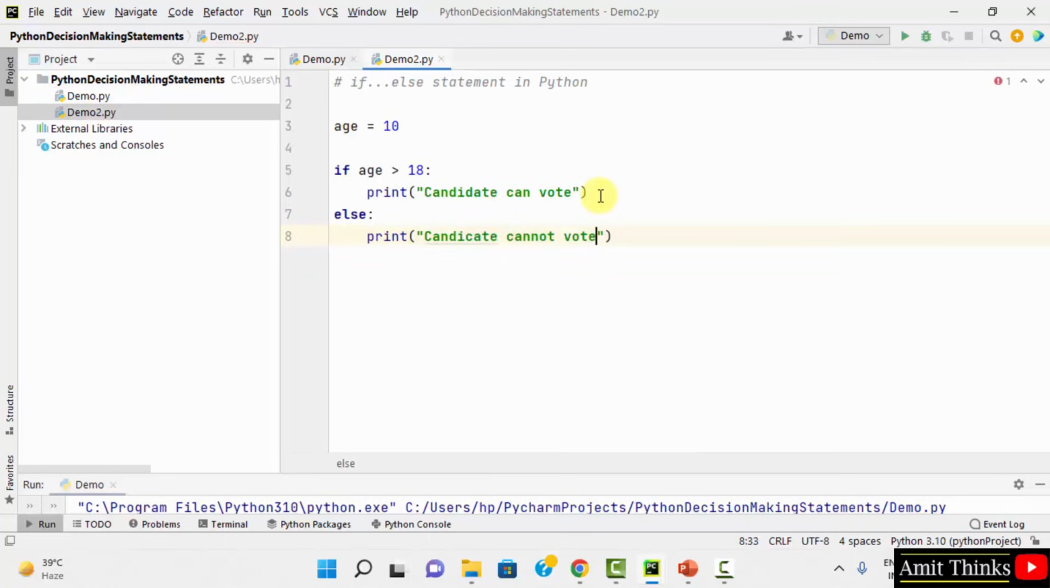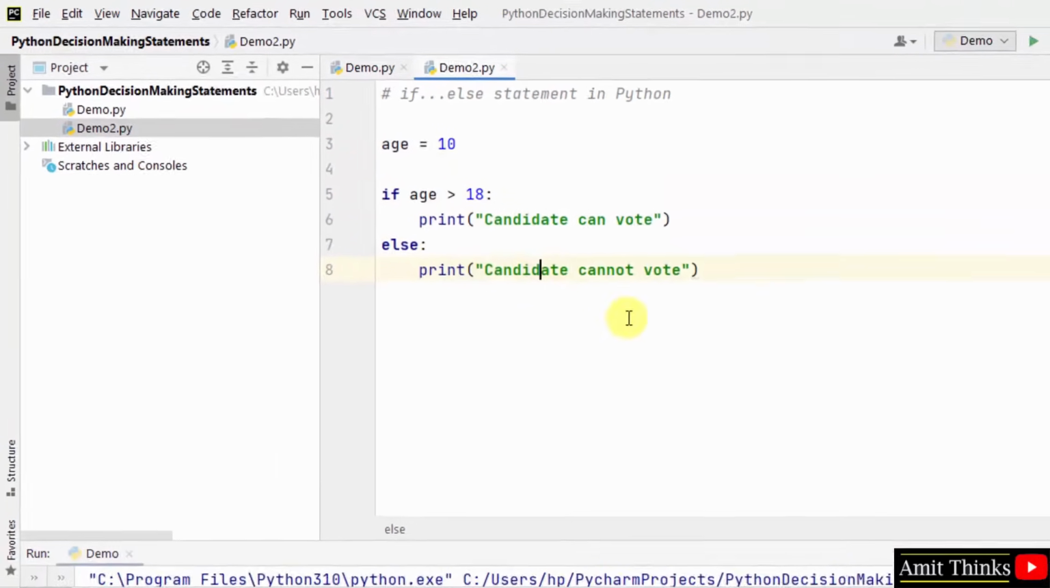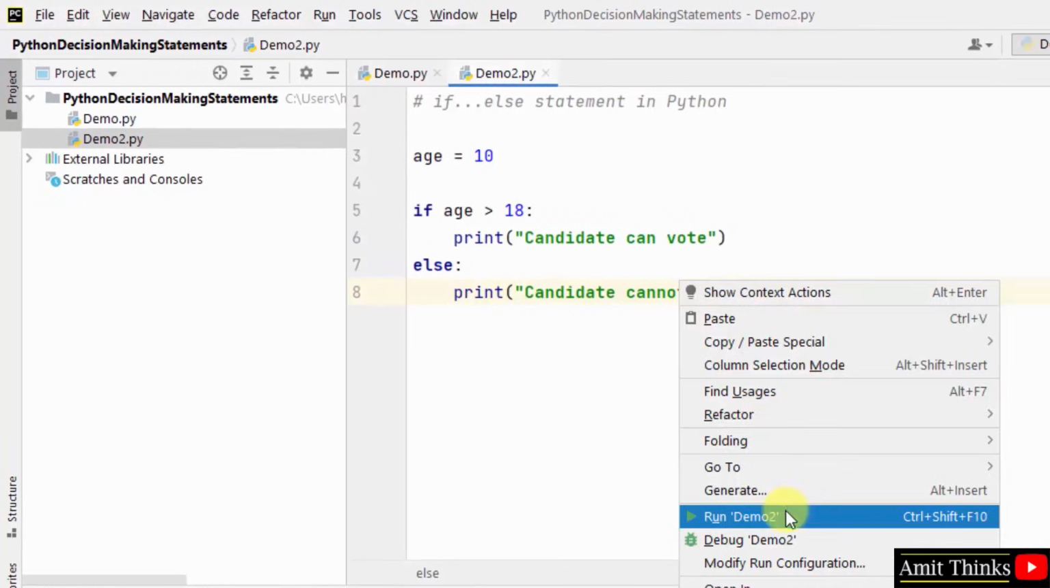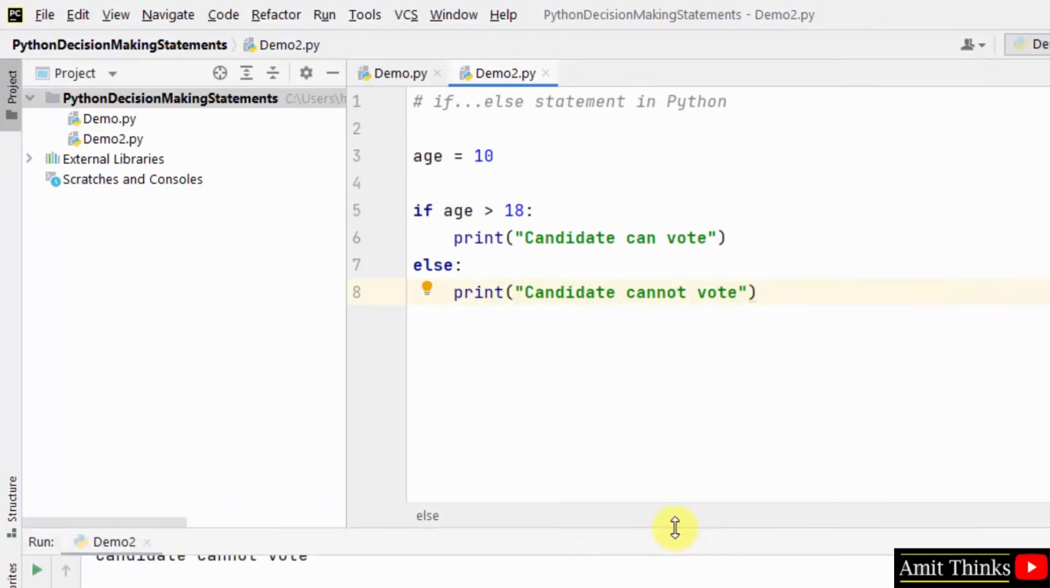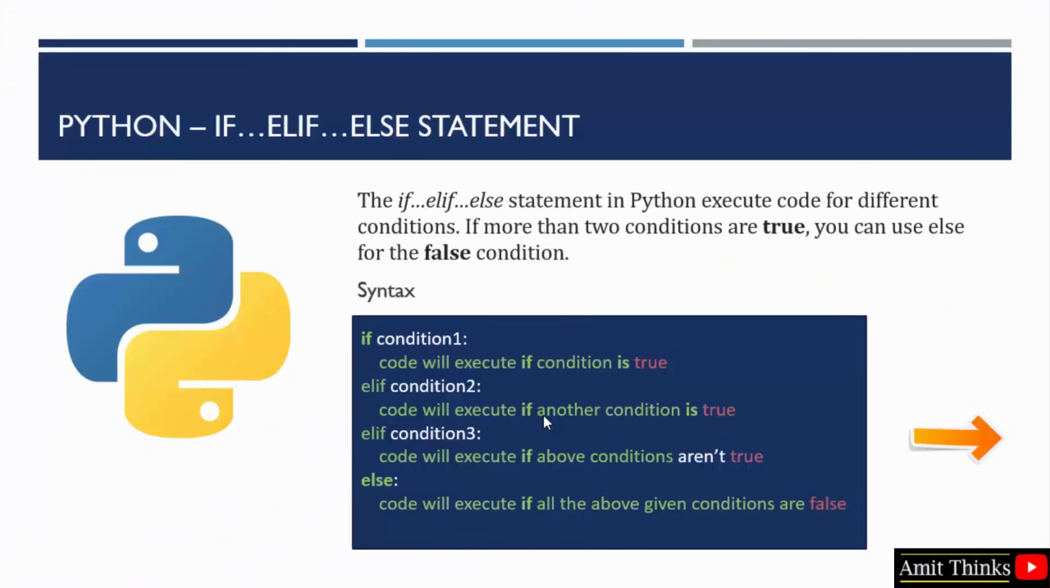Why? Because the age is less than 18. It's 10 now. So it will check under if, is 10 greater than 18? No. So the false condition will go here and the following will get printed. That is candidate cannot vote. We have the if elif else statement.